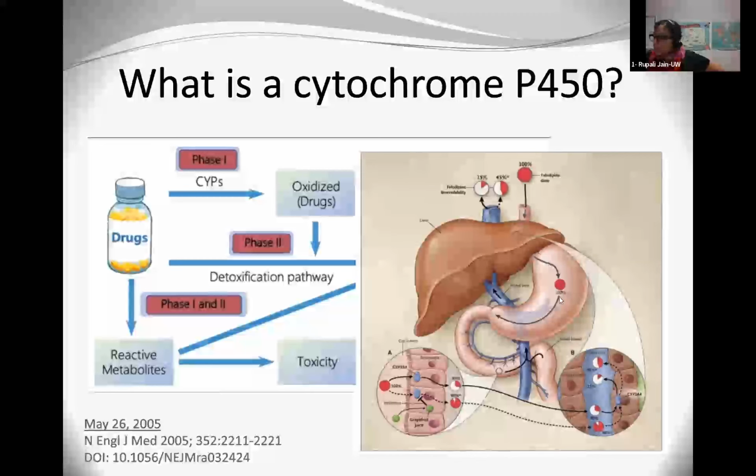You ingest it here, it goes into the stomach, and then in the gut there are some cytochromes that do affect absorption. In addition, once it goes into the bloodstream, it then goes into the liver, where we have some cytochrome enzymes as well. These are the ones more responsible for drug elimination and excretion.